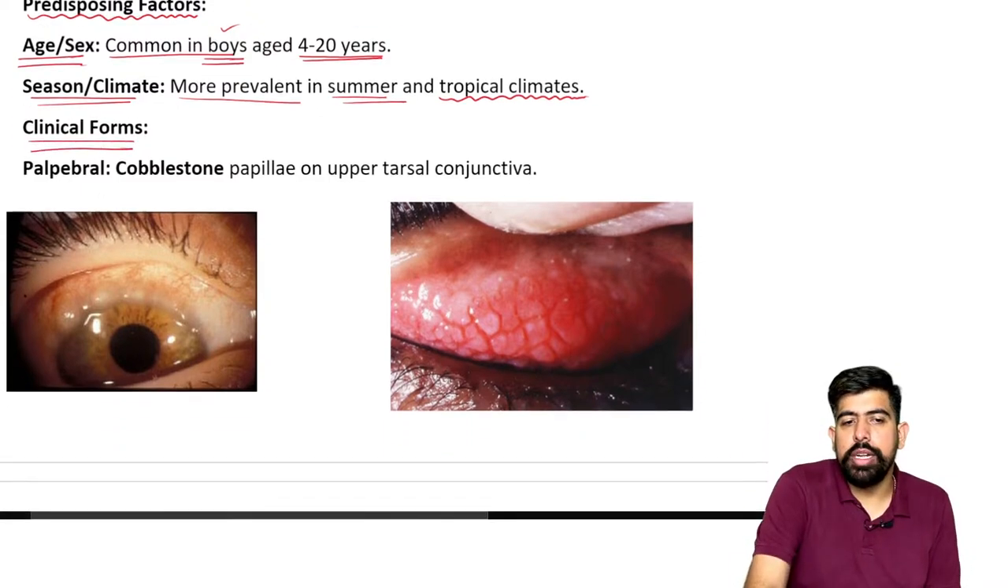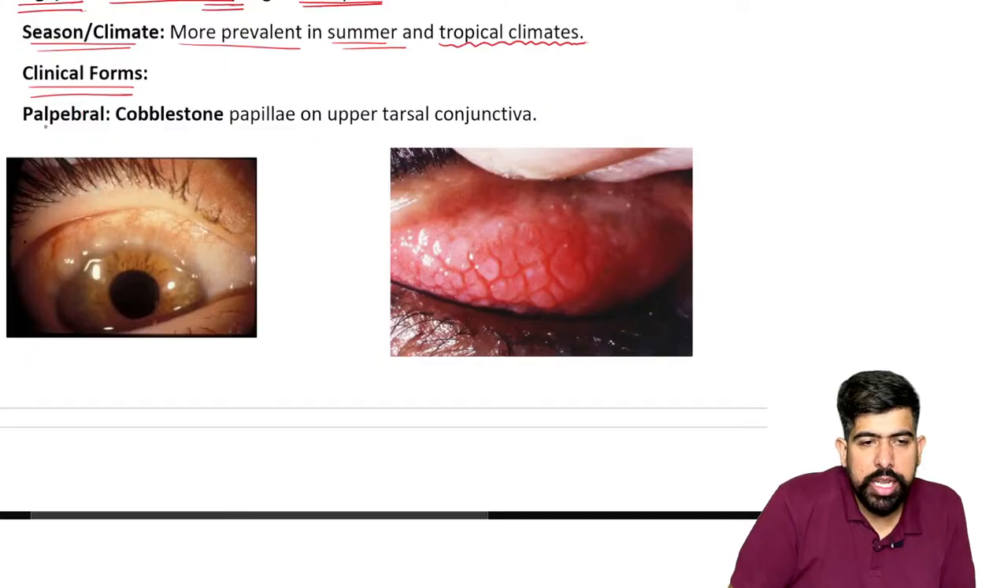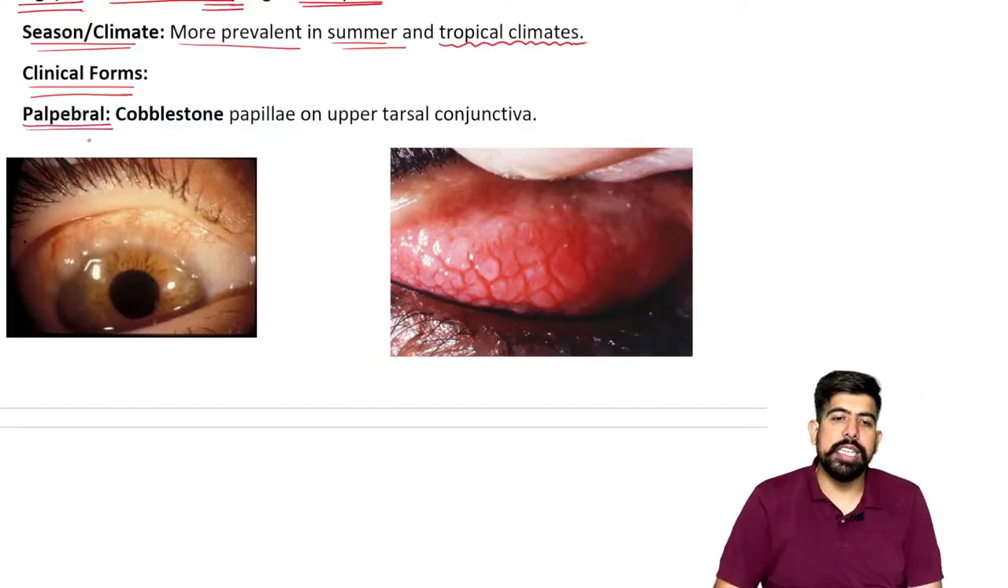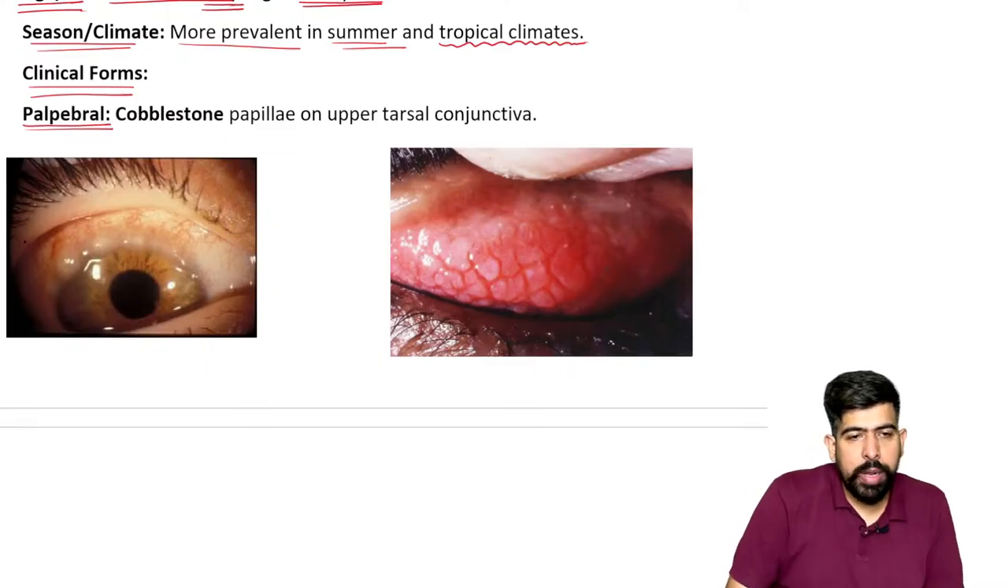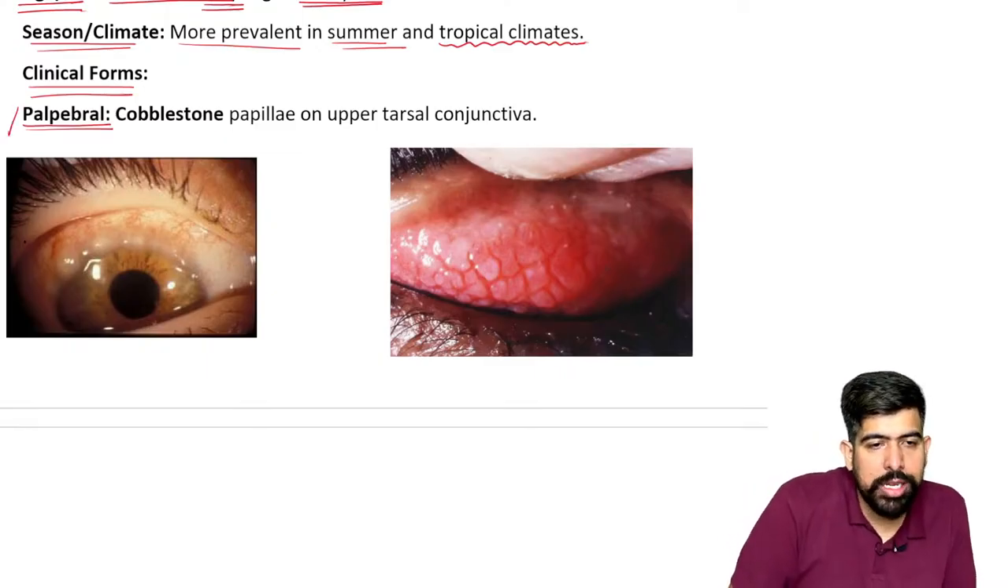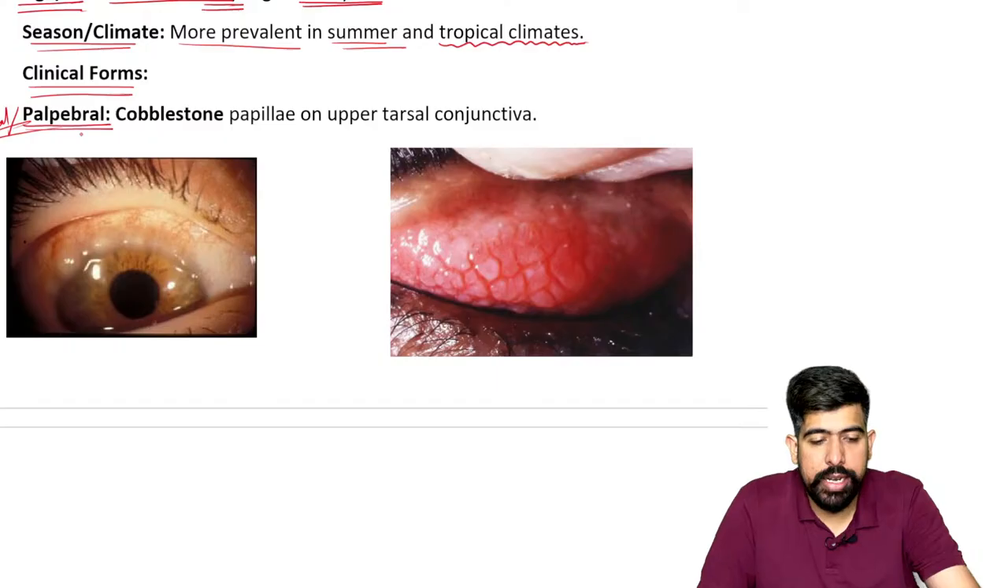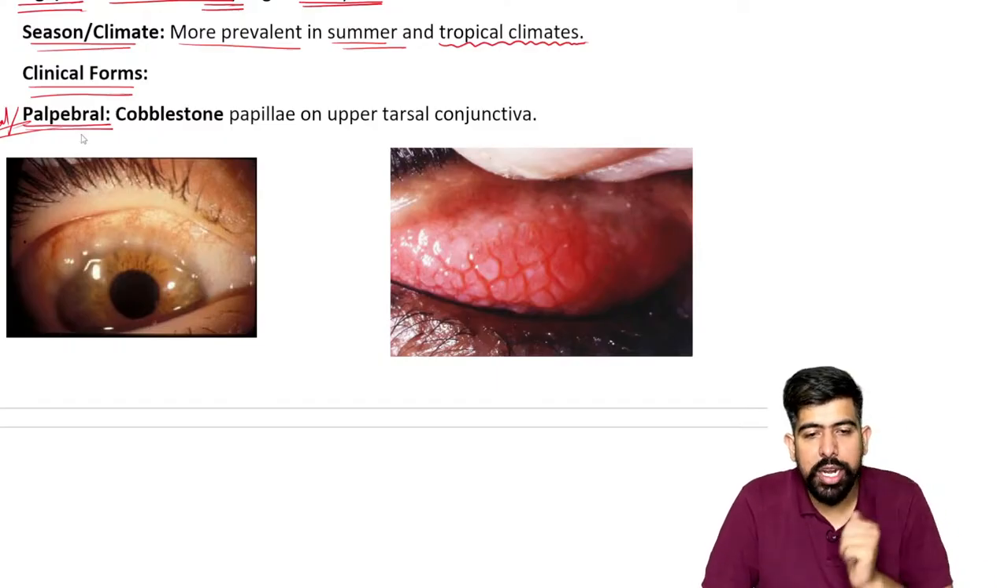Now, if I'm talking about the clinical forms, there is the palpebral. What is the meaning of palpebral? We talk about the palpebral conjunctiva and the bulbar conjunctiva. The palpebral is also known as the tarsal, so the tarsal conjunctiva, which is beneath your eyelid.